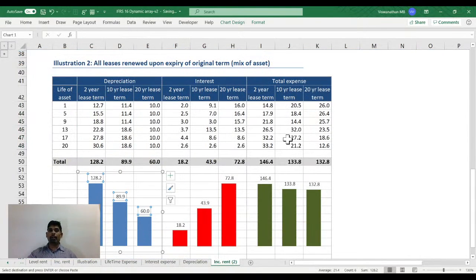And that means what's going to happen? Your EBITDA margin analysis, your EBIT margin analysis, all of them are going to go for a toss. EBIT margin may still be fine because depreciation plus interest put together is overall fine. But when you're doing an EBITDA margin, EBIT margin will still be a problem. PBT margin will not be a problem, but EBIT margin and EBITDA margin is going to be a problem. You won't be able to do an apple-to-apple comparison at all. So these are going to be challenges that we're going to face.